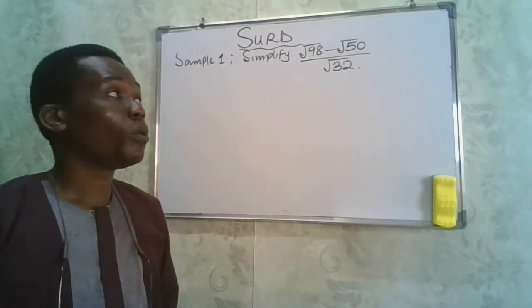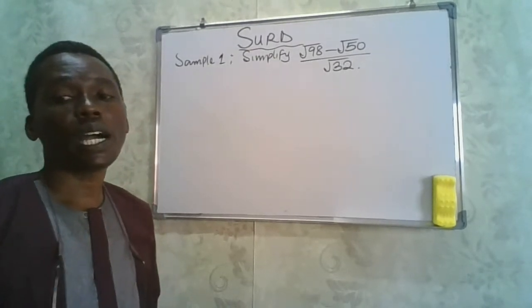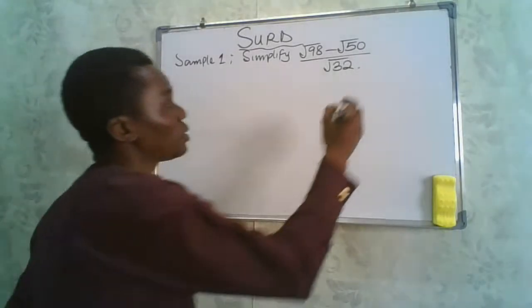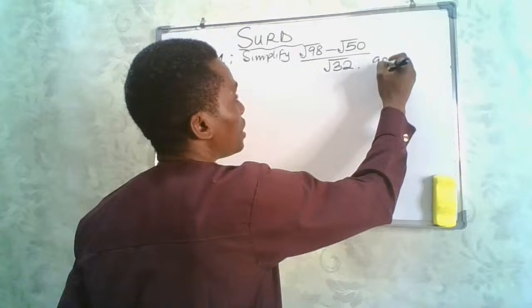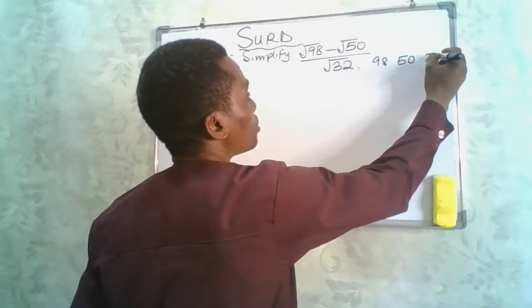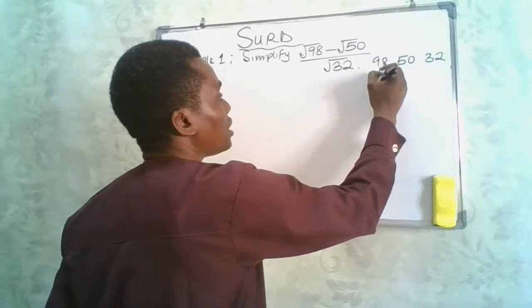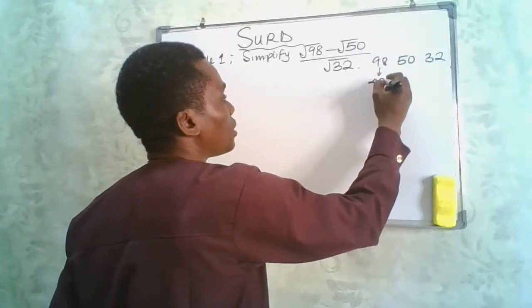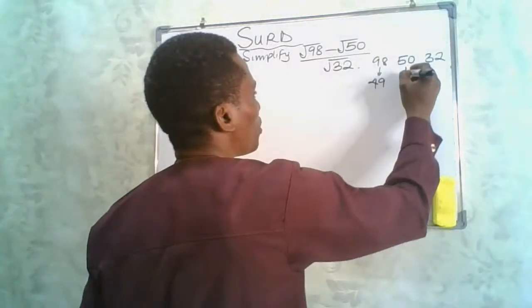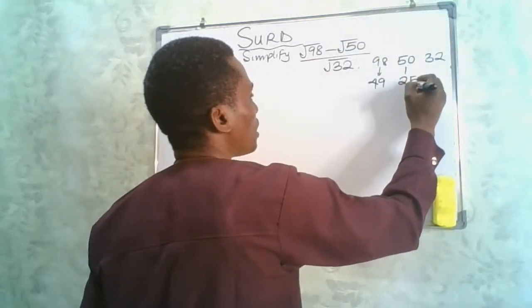And then we are going to look for the highest perfect square factors of 98, 50, and 32. Now for 98, the perfect square is 49. What about 50? We are talking of 25.